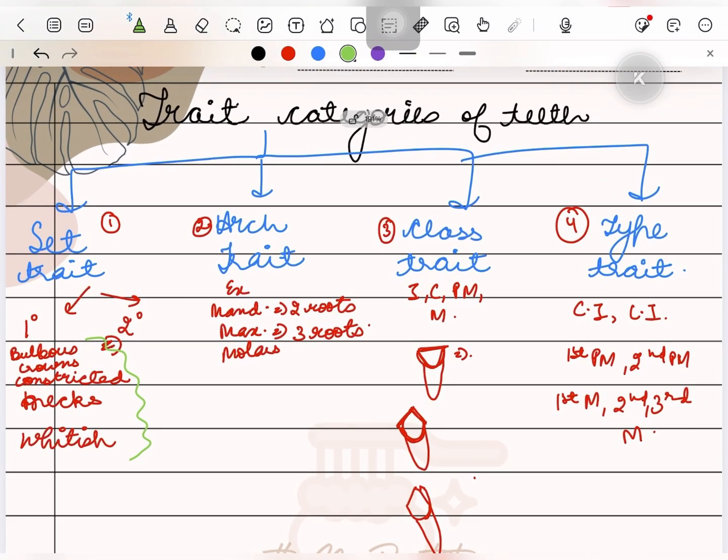Next, you describe if it is a mandibular tooth or a maxillary tooth. Next is class trait, if it is an incisor or a canine or a premolar or a molar. And last is the type trait. If it is an incisor, is it a central incisor or a lateral one? If it is a premolar, is it the first premolar or the second one? And if it is a molar, is it the first molar or the second or the third? This is how you describe the trait categories of teeth.